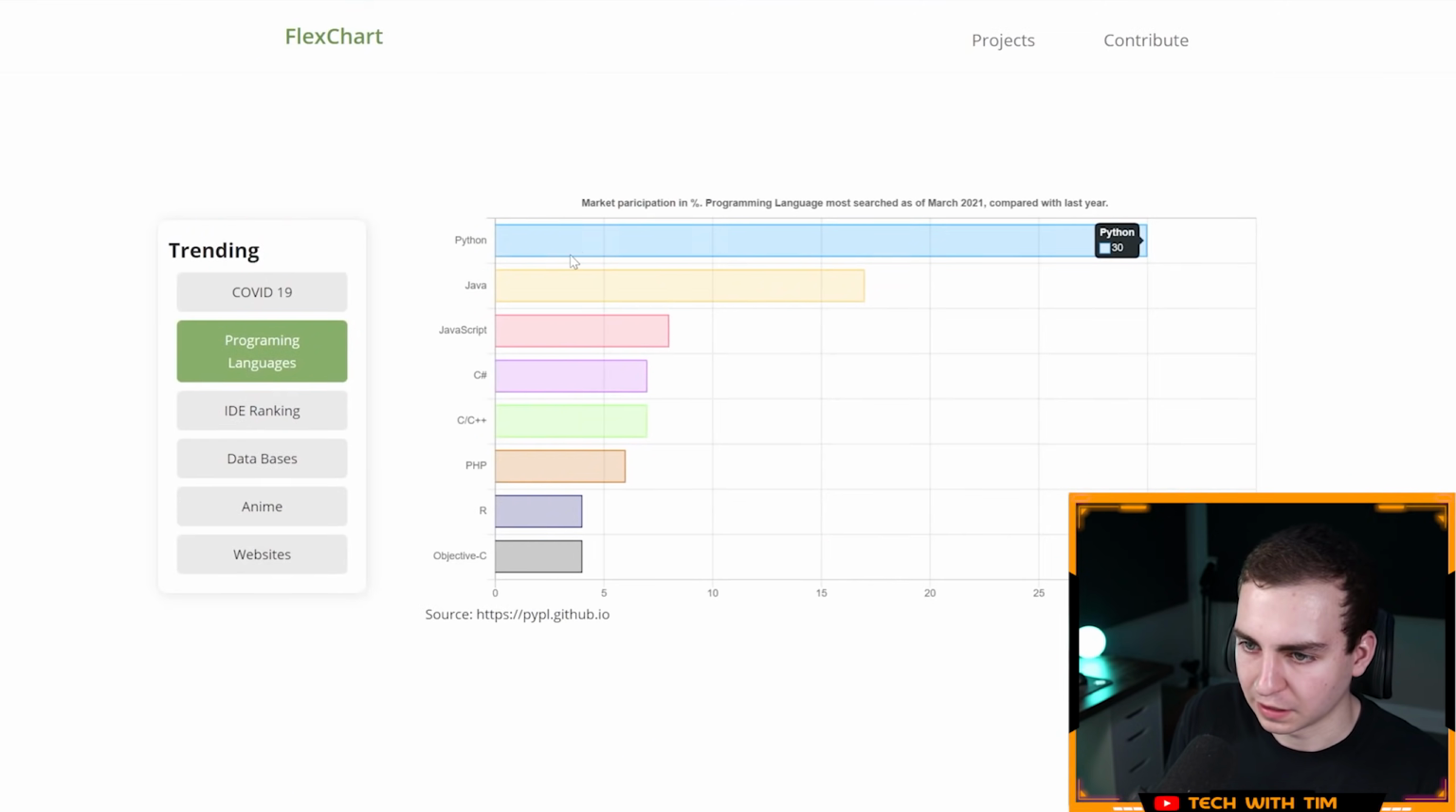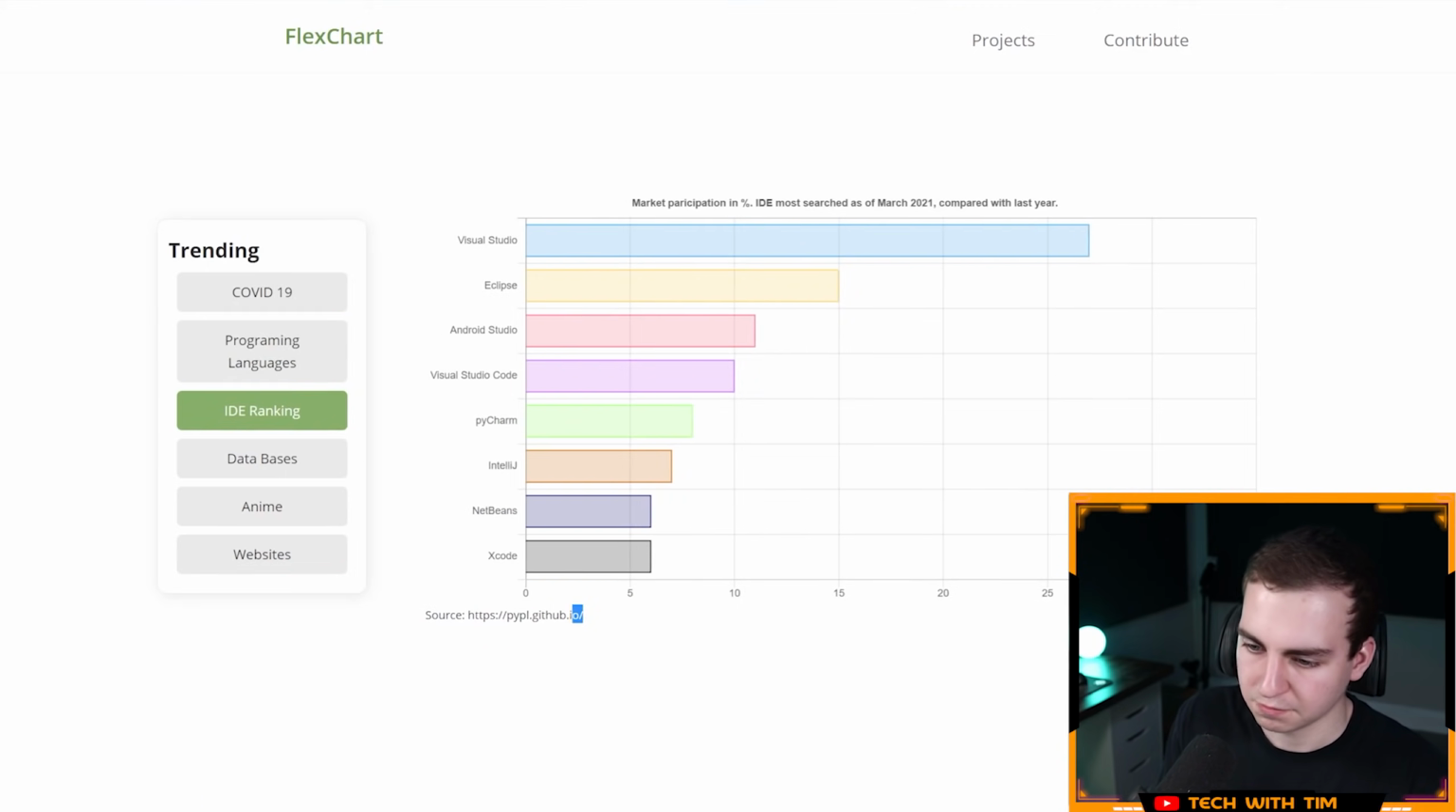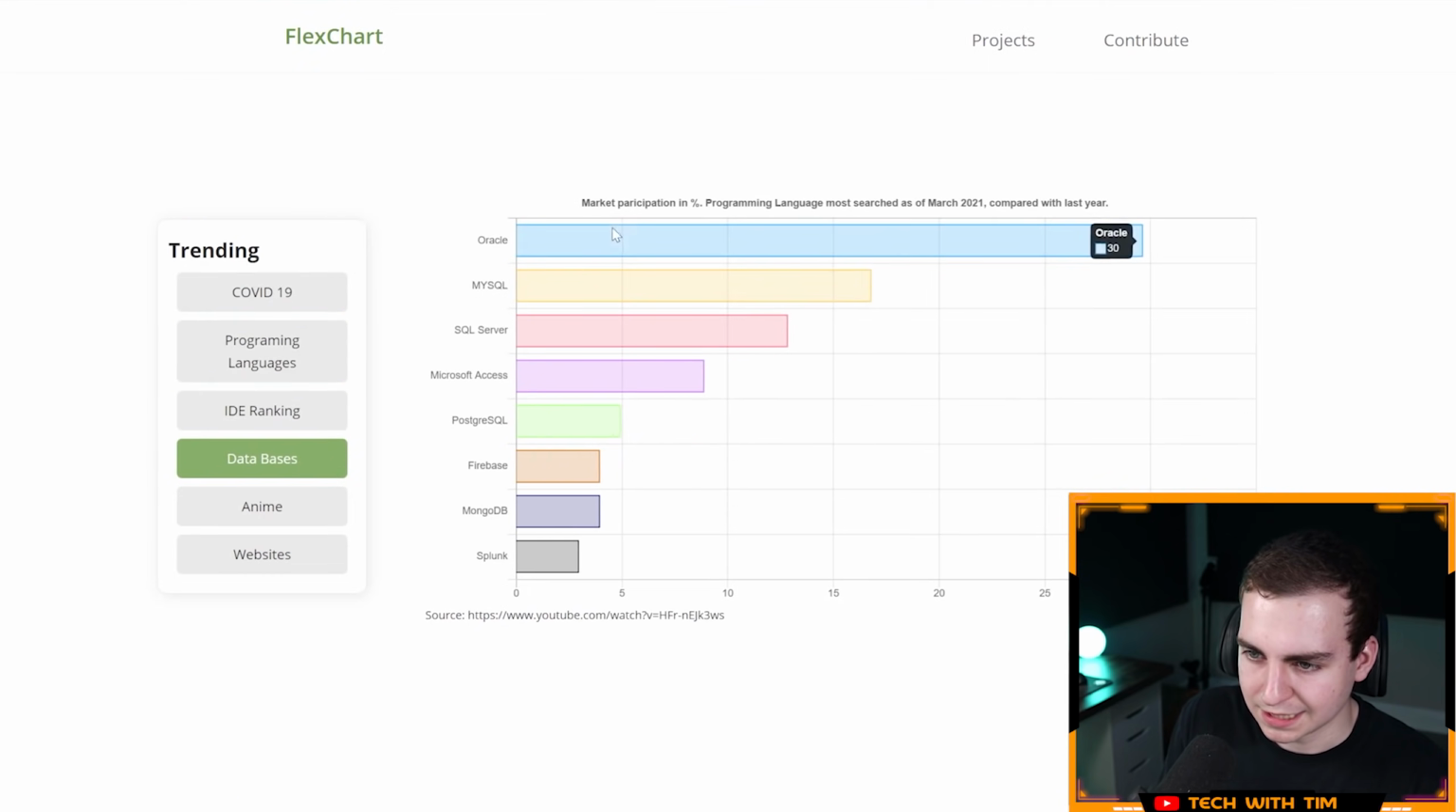Let's go to programming languages. Python, yes, on top as always. Java, JavaScript, sounds about right. Okay, they give the source. Awesome. I was just going to question, I don't know where that comes from. IDE ranking. Nice. Same source. Visual Studio Code right in the middle there. That's one I've been using. Where's Sublime Text? I guess that's not considered an IDE. Okay. Databases, Oracle, MySQL, SQL Server.